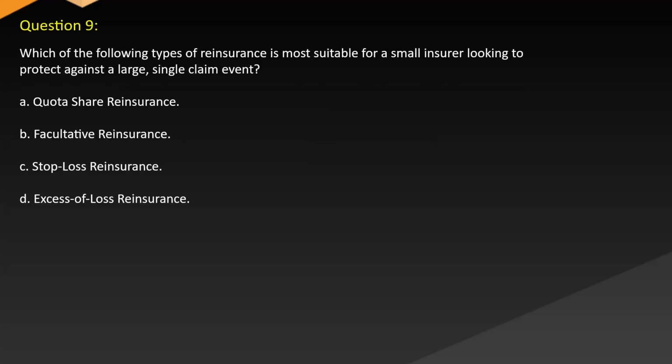Question 9. Which of the following types of reinsurance is most suitable for a small insurer looking to protect against a large single claim event? A. Quota share reinsurance. B. Facultative reinsurance. C. Stop-loss reinsurance. D. Excess of loss reinsurance.